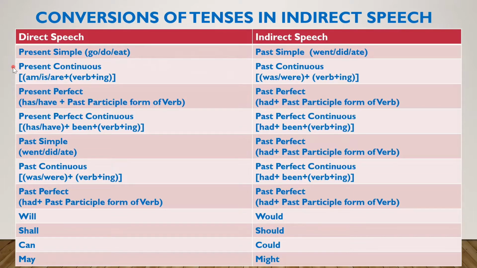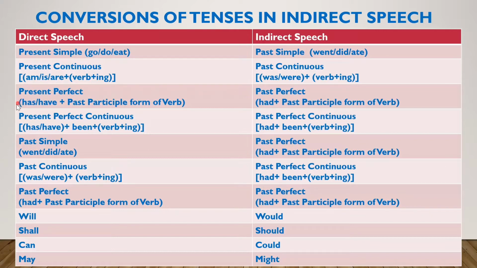Sentences in present continuous in the direct speech will be changed into past continuous. Am, is, are, verb plus ing. If you see this in the direct speech, that will be changed into was or were, verb plus ing. That means present continuous turns into past continuous. Present perfect turns into past perfect.